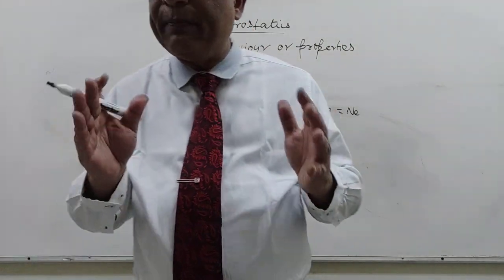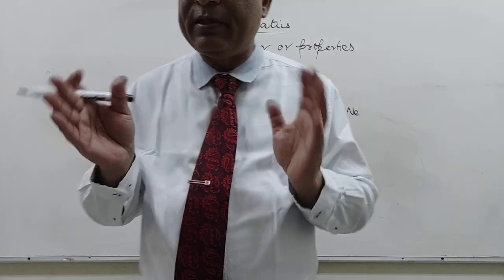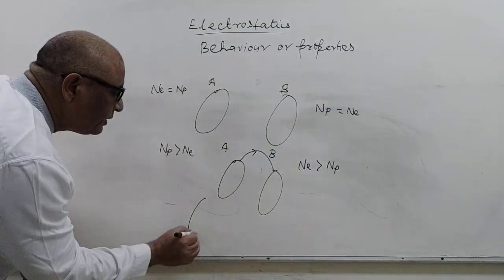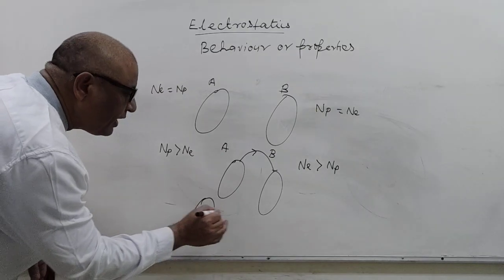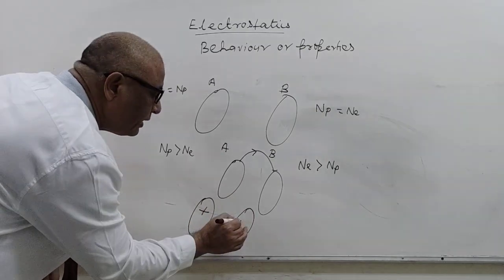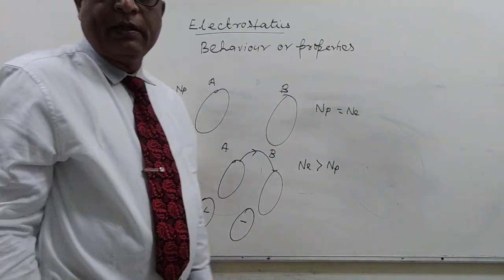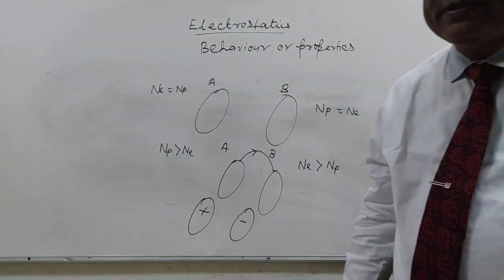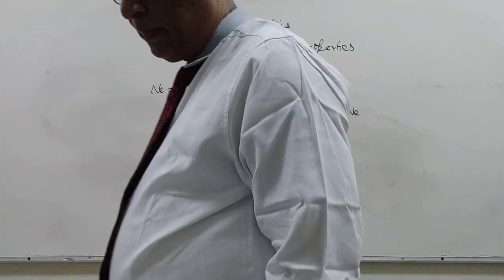Now there are unbalanced electrons and protons, so A becomes positively charged and B becomes negatively charged.